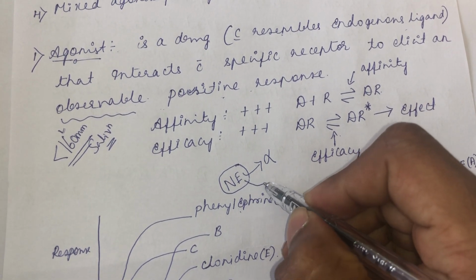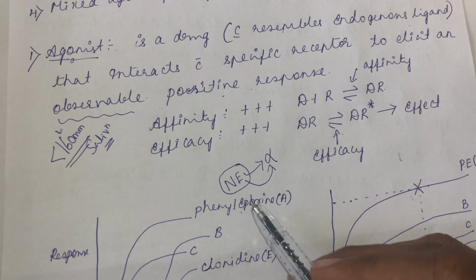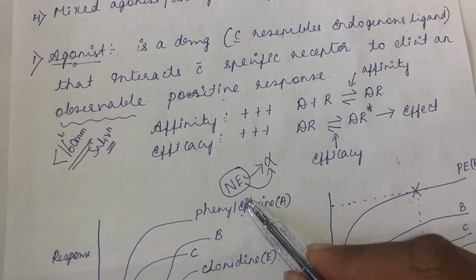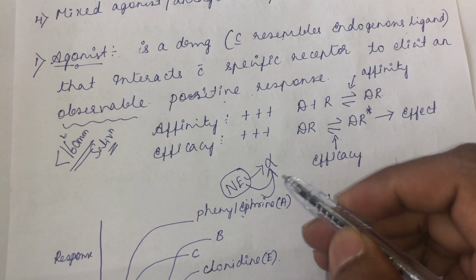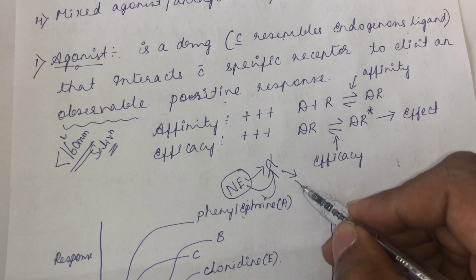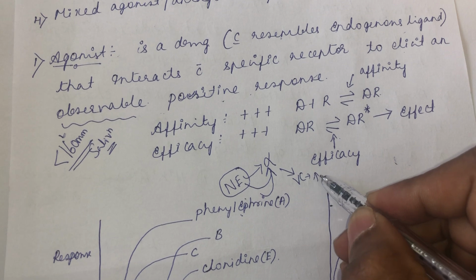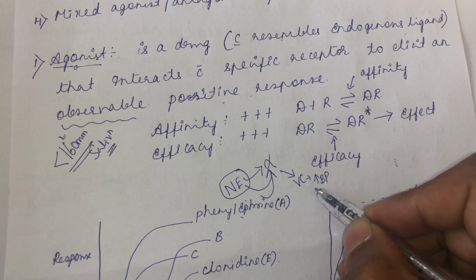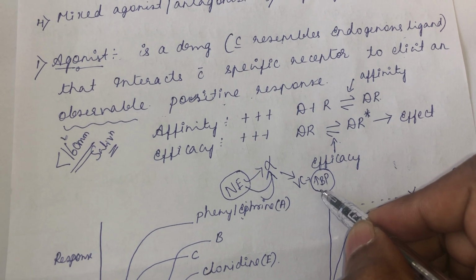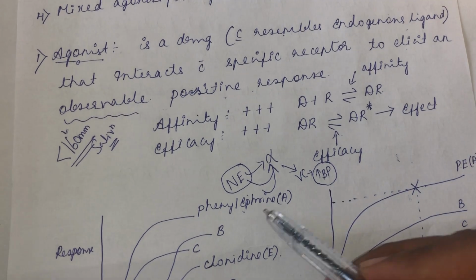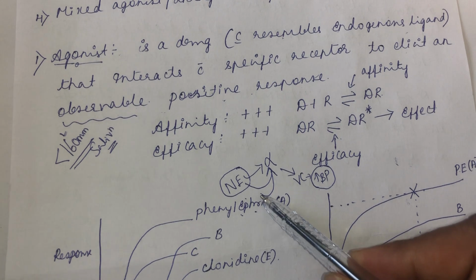When you give phenylephrine, which resembles norepinephrine, it will act on the alpha receptor, which causes vasoconstriction and increases the blood pressure. And this increase in the blood pressure should be observable. So, it should produce an observable positive response. Then you can call this phenylephrine an agonist.